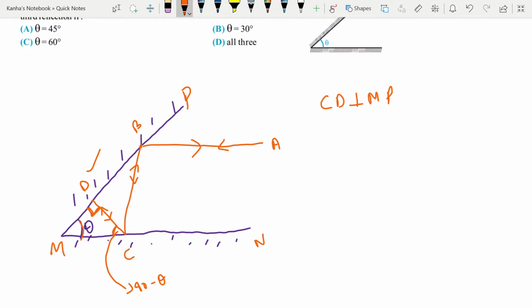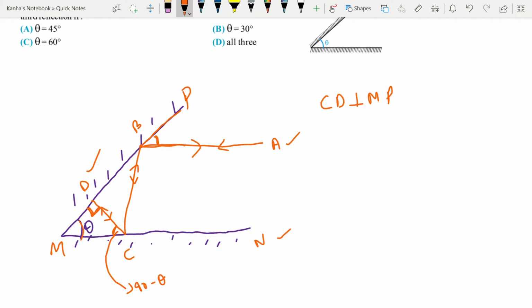Now AB is parallel to MN. That is already given to you. So AB, which is this, is parallel to MN. So angle PBA is equal to the corresponding angle PMN.